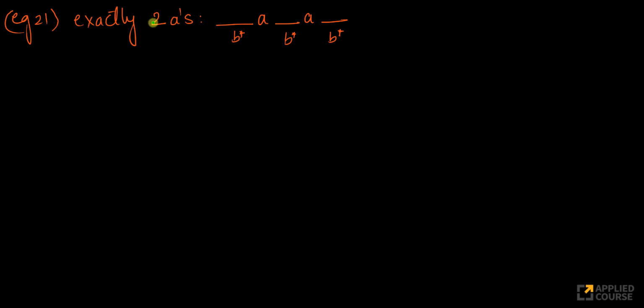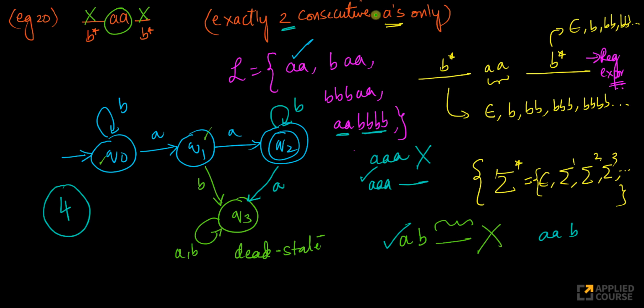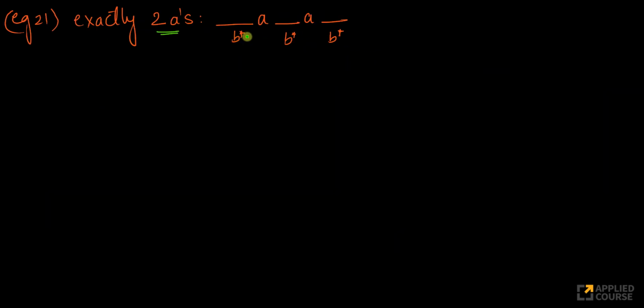So the next example we'll look at is we want to construct a finite automata which accepts strings which contain exactly two A's. But the two A's need not be consecutive like the previous example that we have seen. For example, I want basically B star A, B star A, B star. So here it has exactly two A's and any number of B's that I don't care about.